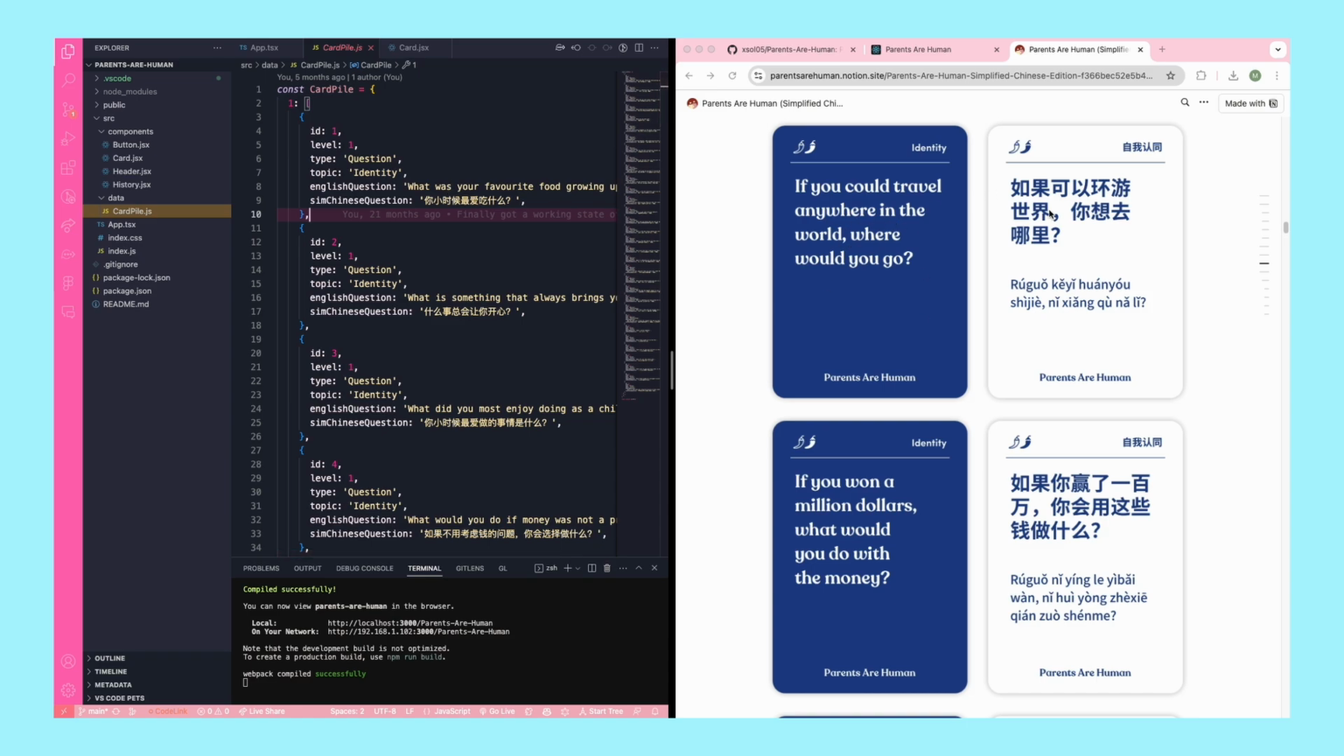Now this game is translated into many different languages, but I chose simplified Chinese because I'm Malaysian Chinese and we speak in Chinese sometimes at home.